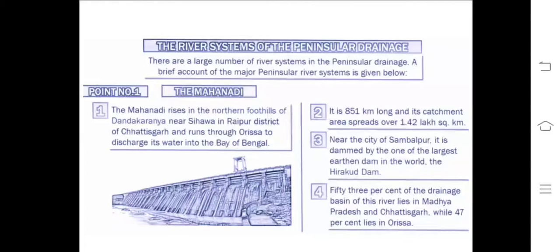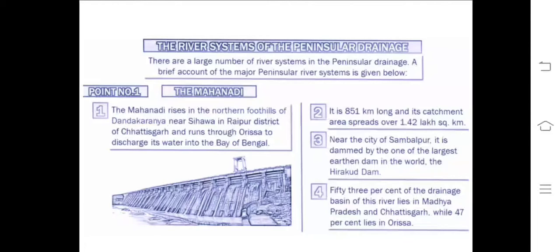So it starts from the Chhattisgarh region. That means it has less area. The drainage basin is so small. That's why it is 851 km long and its catchment area is 1.42 lakh square kilometer. You can see the Ganga catchment area is 8.9, approximately 9 lakh square kilometer.